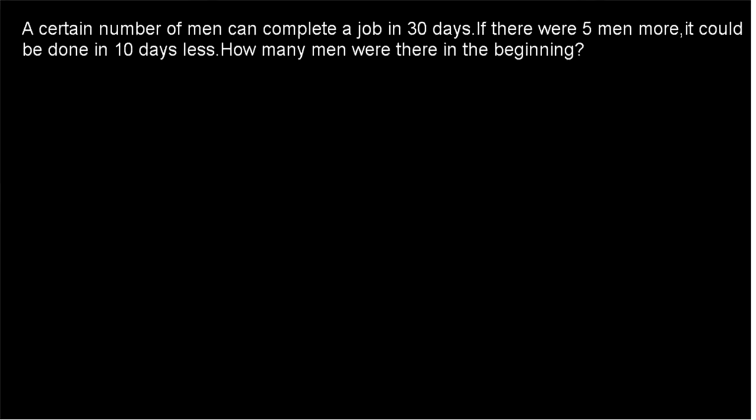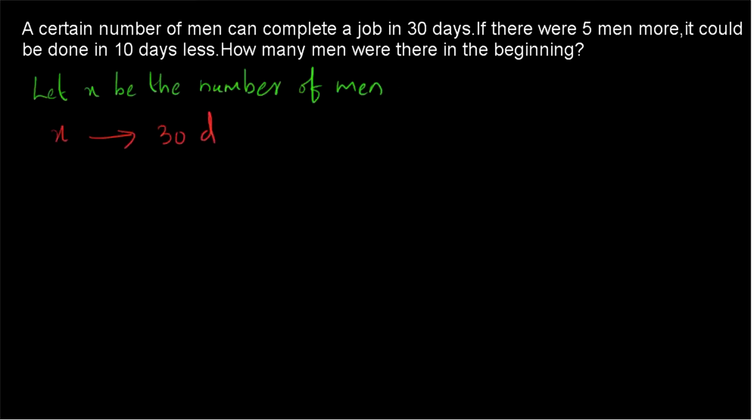So now example number 2. A certain number of men can complete a job in 30 days. If there were 5 men more, it could be done in 10 days less. How many men were there in the beginning? The same kind of question. So let x be the number of men. So it's given that a certain number of men can complete the job in 30 days. So x people can complete the work in 30 days. And if there were 5 men more, so if there were x plus 5 men, they would have done the work in 10 days less. That means x plus 5 men would have taken only 20 days. So the same approach, we have to find out x.